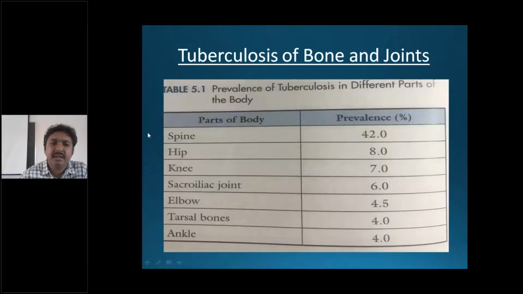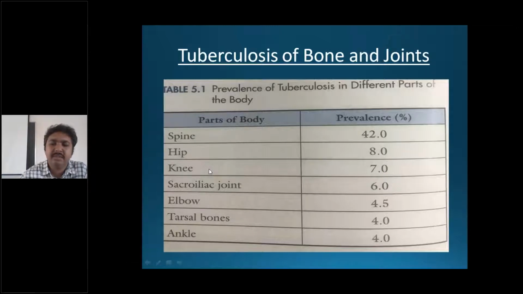The spine is the most common part affected among the bones and joints, which is 42%. Hip is the next common site. So those are the two common questions you might get, and sometimes the knee.